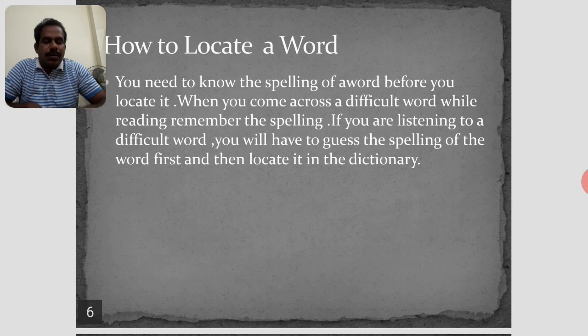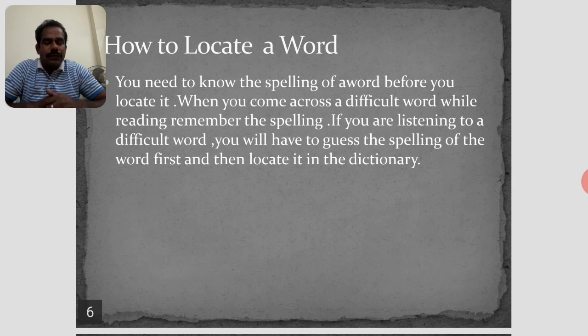These words are called guide words. On each page, they give two words, one on one side and the other on the other side. Based on these, you can go through the dictionary quickly.